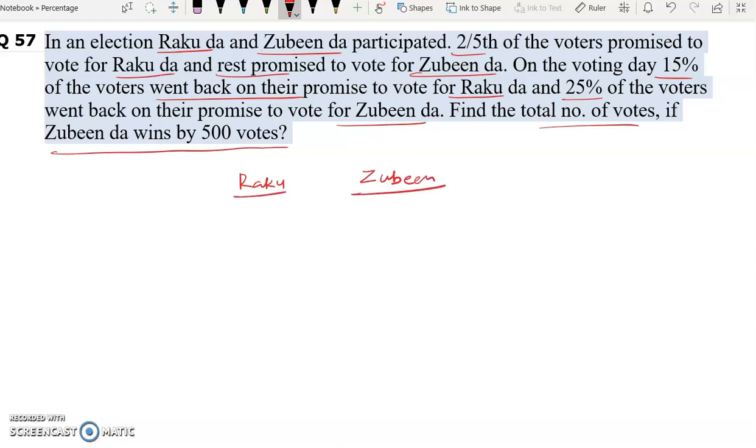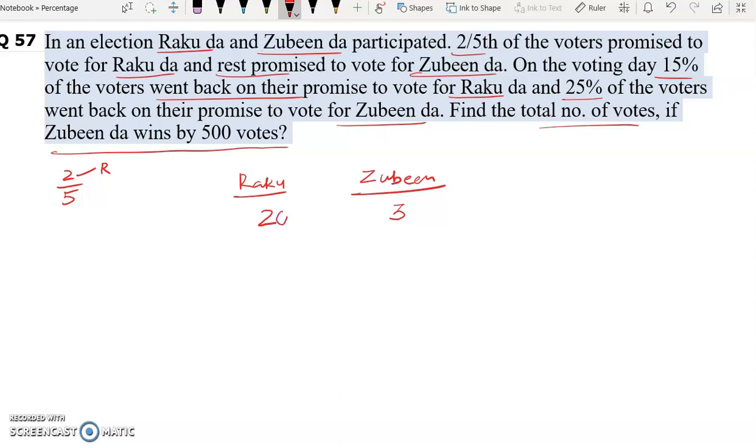Now the question says 2/5 of the voters promised to vote for Rakuda. So that means out of 5, if 5 people are voting, then 2 people promise to vote for Rakuda. So out of 5, 2 people, and the rest will vote for Juvinda. The rest promised to vote for Juvinda. So 5 minus 2 is 3.